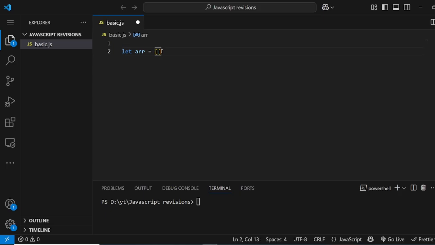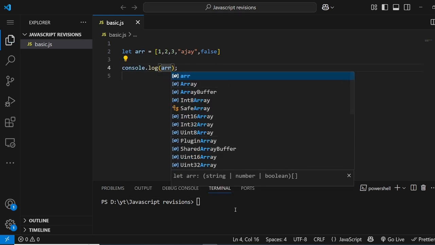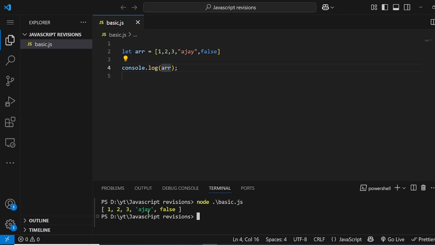This is array. So these square brackets are the ones which make an array. Now inside that we can store anything: 1 2 3, and string, j, and false. It could be anything. So this is array. It can store multiple values basically. That's the job of array. And if we log array, so let's run, and as you can see, it printed the entire list.